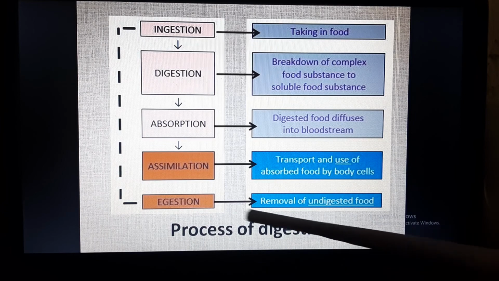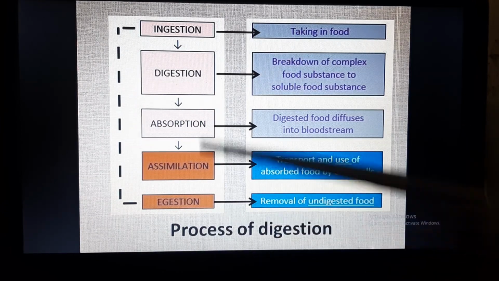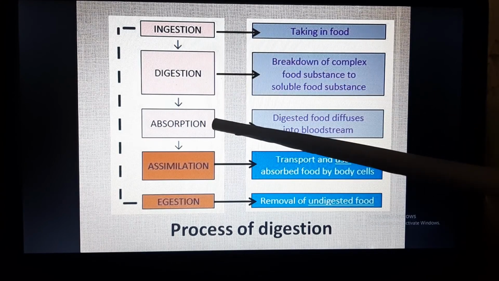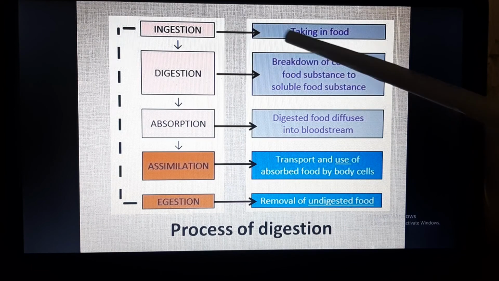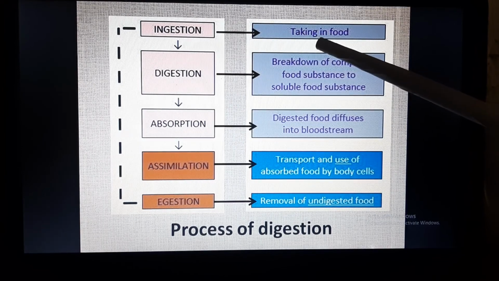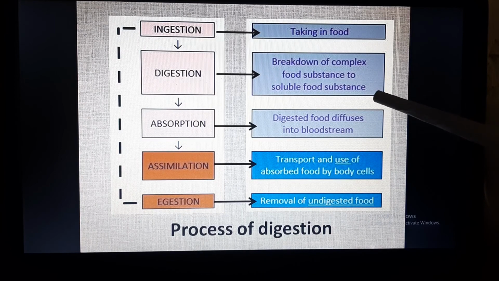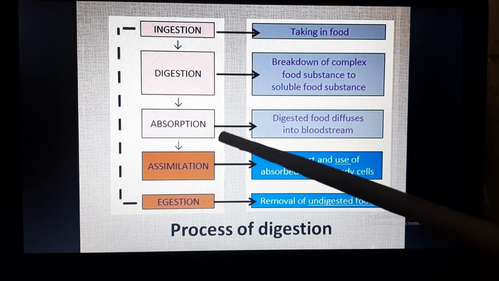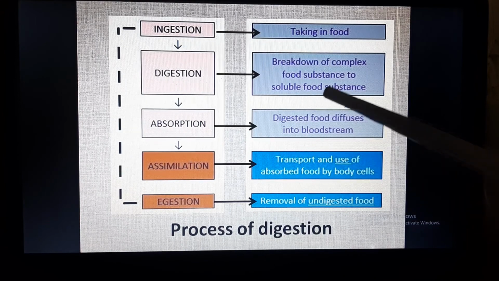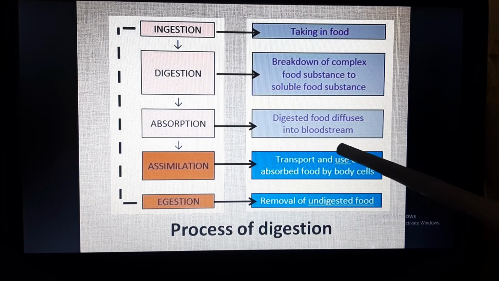I'll repeat it. The process of digestion takes place in 5 steps. Which are these steps? Ingestion, digestion, absorption, assimilation and egestion. What does ingestion mean? Ingestion is taking the food inside the body. What does digestion mean? Digestion is breakdown of complex food substances to soluble food substances. What does absorption mean? Absorption means that the digested food, simple soluble food substances, are absorbed in the bloodstream.